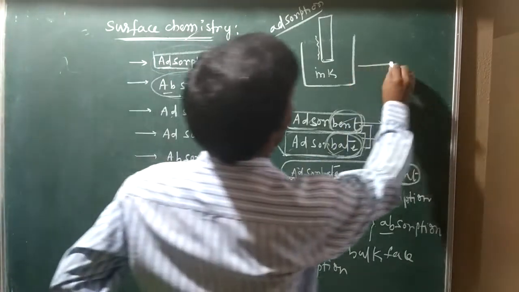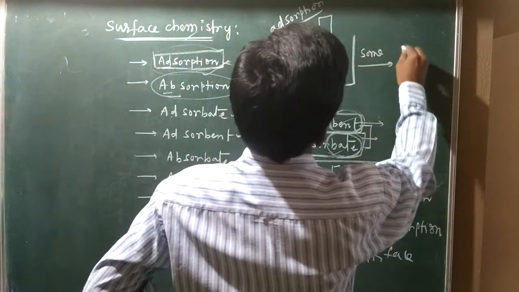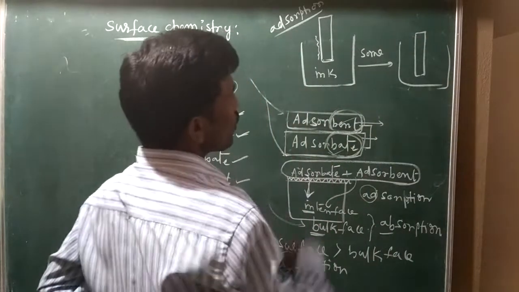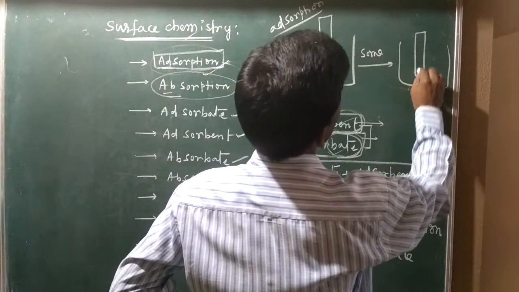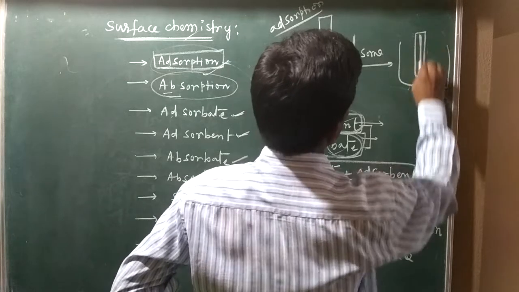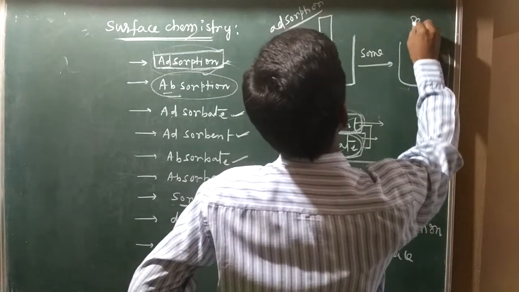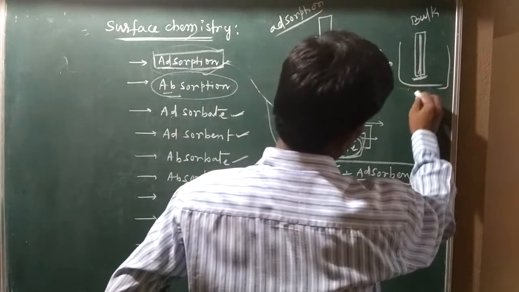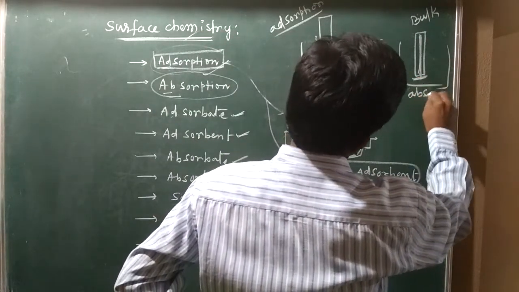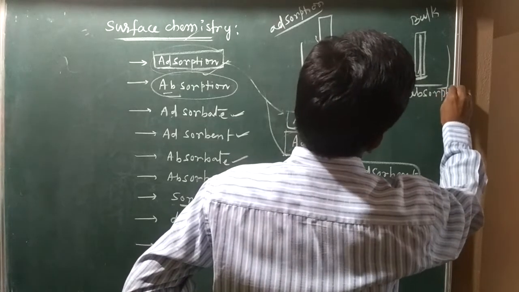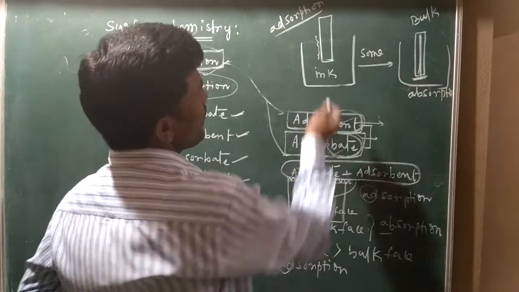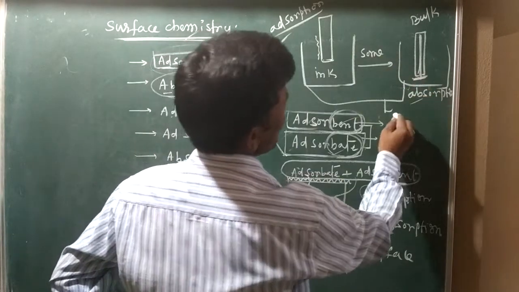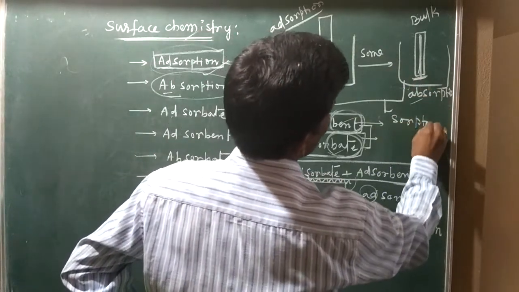After some time, with the same ink bottle and same chalk piece, the ink slowly penetrates inside the chalk also, that means in the bulk phase also. That is called absorption. So here adsorption and absorption are together, and together we call it sorption.